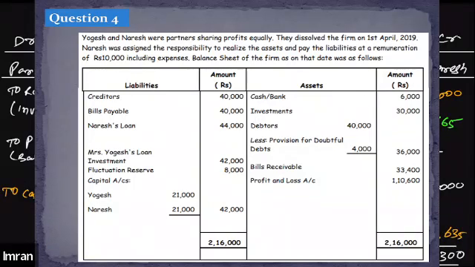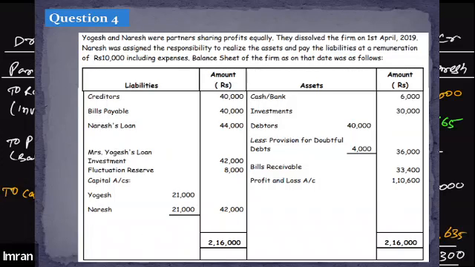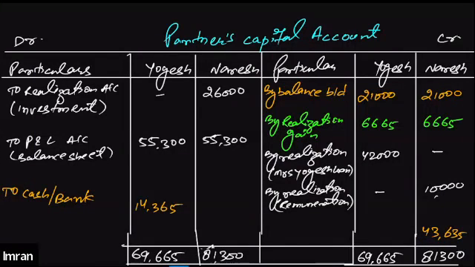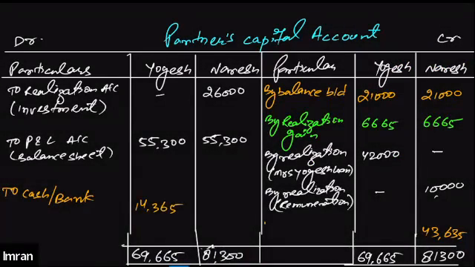Right now, the firm is required to pay Naresh how much? 44,000. And how much is Naresh required to pay the firm? 43,635. So instead of asking him to pay 43,635, let's just adjust this amount towards his loan account. Let's just reduce the overall loan of Naresh. So instead of writing by cash, we will be writing by Naresh loan account. Everybody, is that clear?